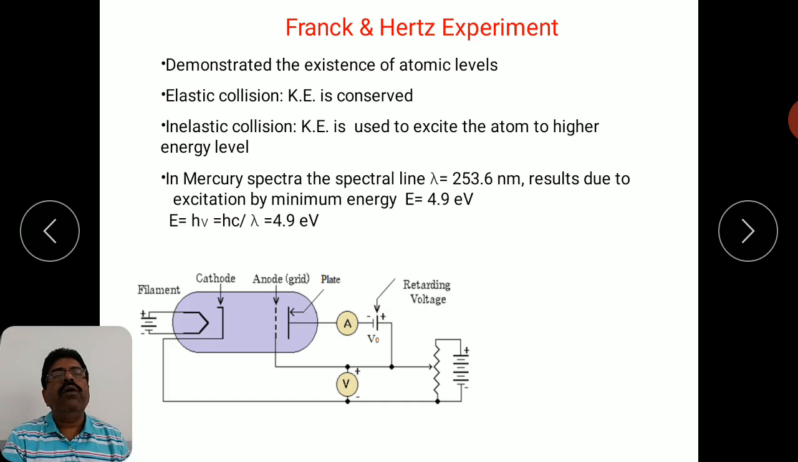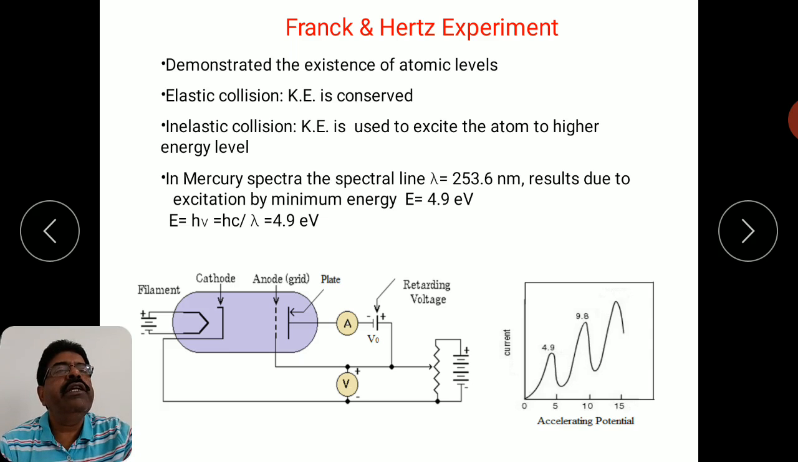Okay, so how this experiment was performed and how they concluded the existence of atomic levels, that we are going to discuss over here. For example, if mercury vapor is filled here, what Franck and Hertz observed, when they initially increased the accelerating potential, is shown in this graph of current against accelerating potential. When they increased the accelerating potential, initially they found that more and more electrons were accelerated and reached the plate having sufficient energy, and the electron current was increasing.